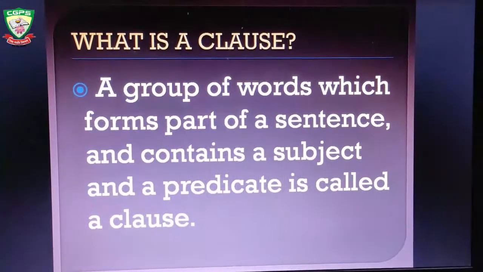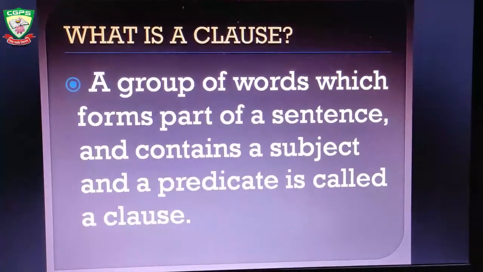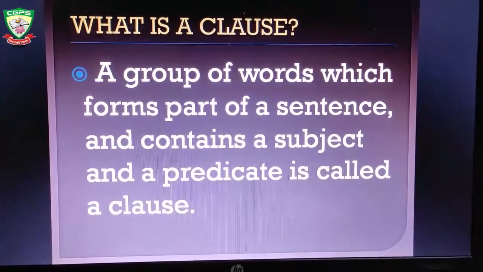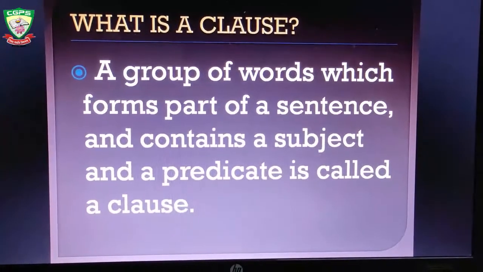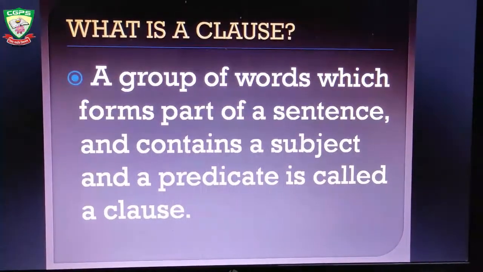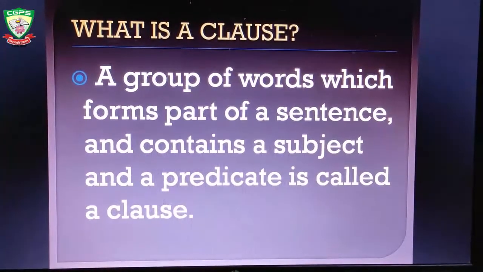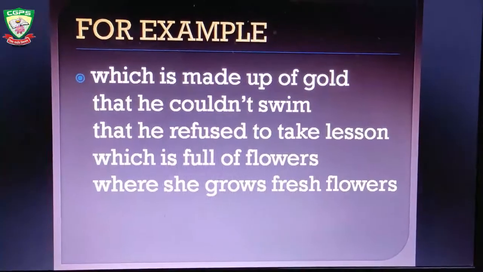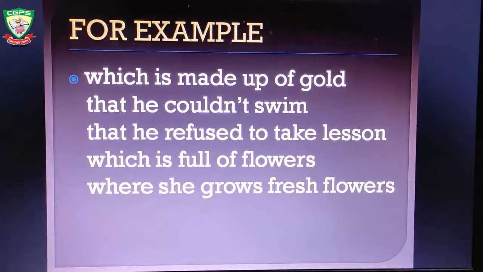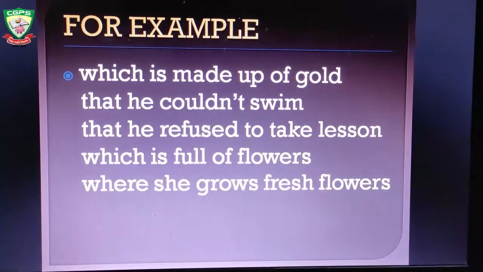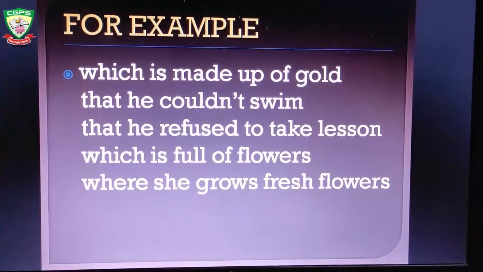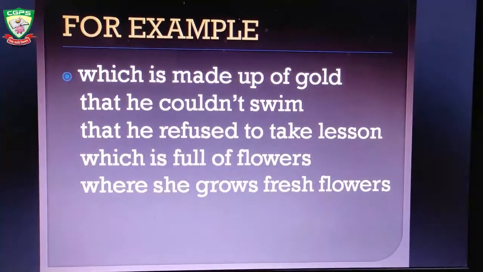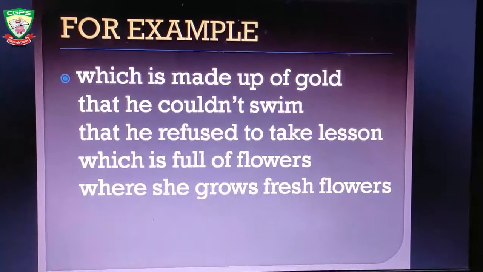What is a clause? A group of words which forms part of a sentence and contains a subject and a predicate is called a clause. A phrase does not have a subject and predicate, but a clause has a subject and a predicate. For example: which is made up of gold, that he could not swim, that he refused to take lessons, which is full of flowers, where she grows fresh flowers.